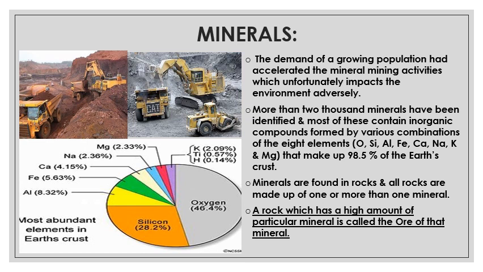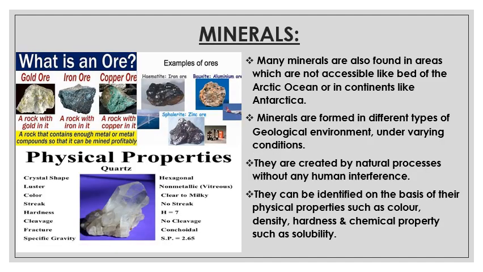Minerals are found in rocks, and all rocks are made up of one or more than one mineral. A rock which has a high amount of a particular mineral is called the ore of that mineral. Listen again, a rock which has a high amount of a particular mineral is called the ore of that mineral. For example, in the first picture, you can see gold ore.